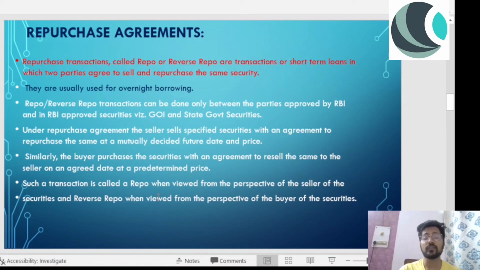And if A student comes and says, sir, I want to buy these securities, sell me these securities at this price, and you can buy them back after a while, I'll say okay. So if we are talking from the perspective of the student, then we are talking about the reverse repo transaction. So this is a repurchase agreement, one of the most important money market instruments, and you can definitely expect to get a question from this because this concept is used in your economics as well, and RBI. This has been in the news for a while, recently trending. So this is the definition, this is the meaning. I hope you are clear with this now.